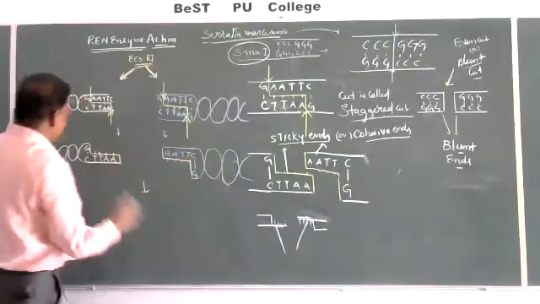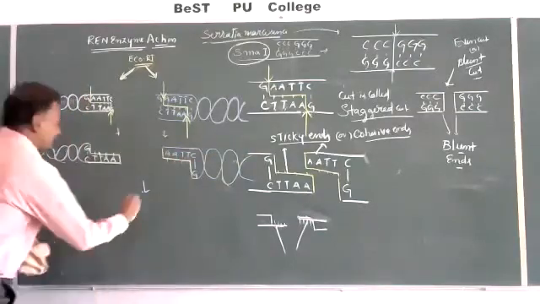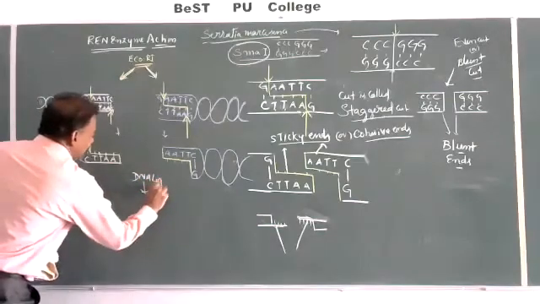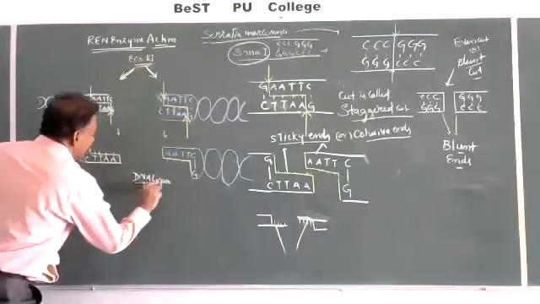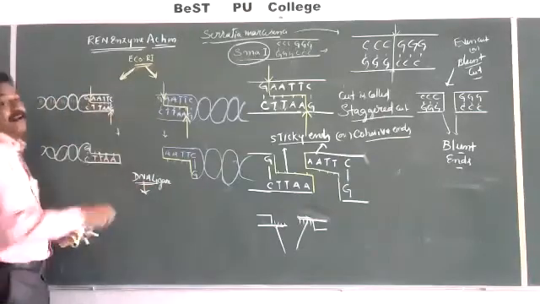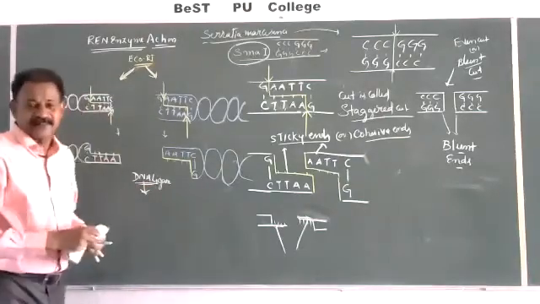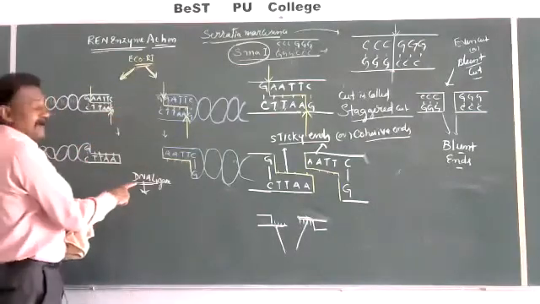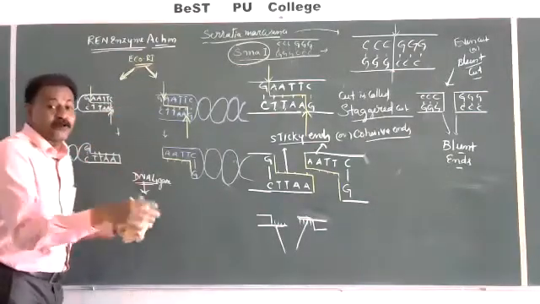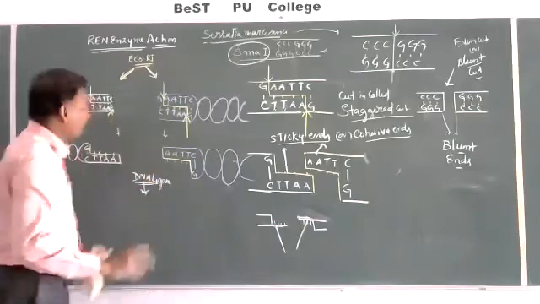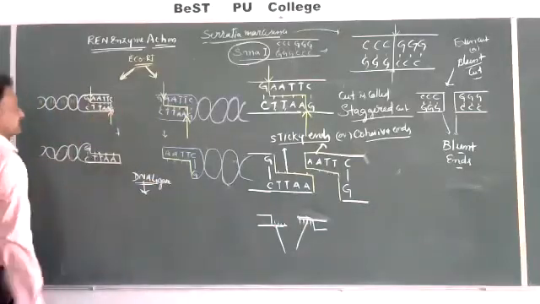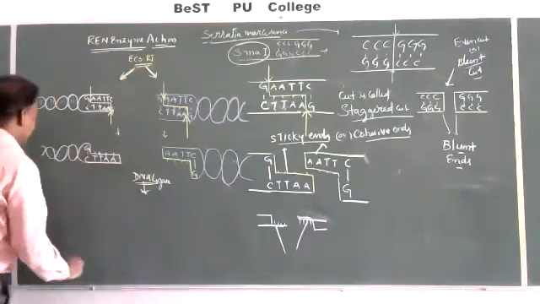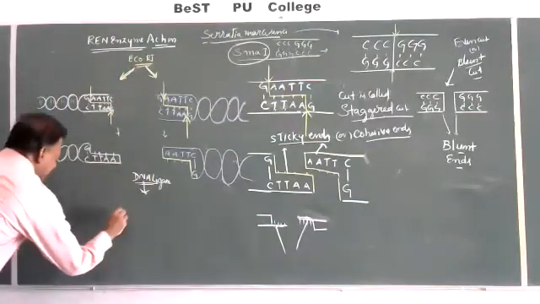This is a different DNA. DNA ligase joins the sugar phosphate backbone. The cutting enzymes are called molecular scissors or molecular knives, restriction endonucleases. DNA is a biomolecule which is cut, and to join it we use molecular gum or molecular glue. When ligase is applied, we are able to see this structure here.